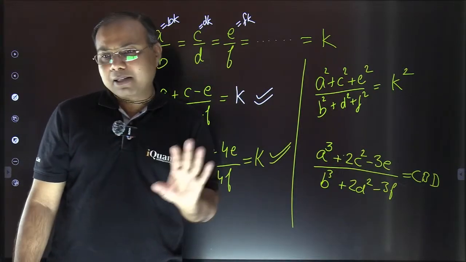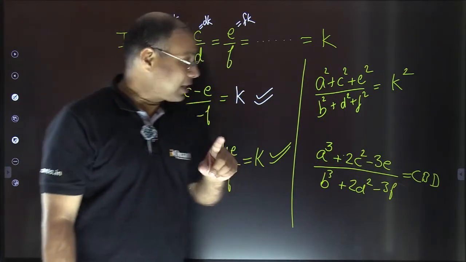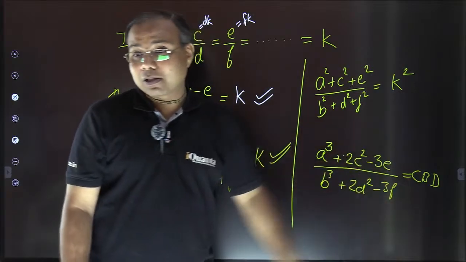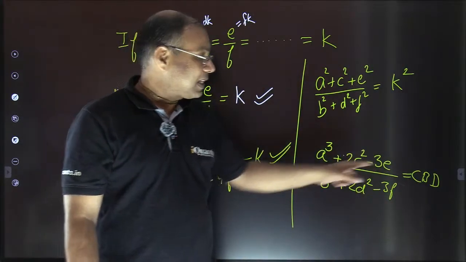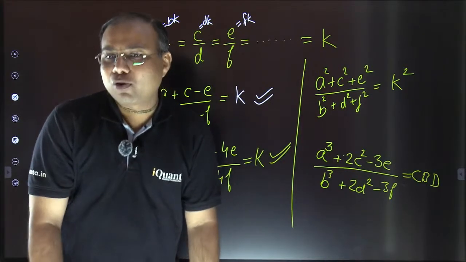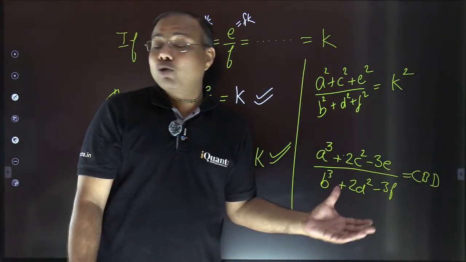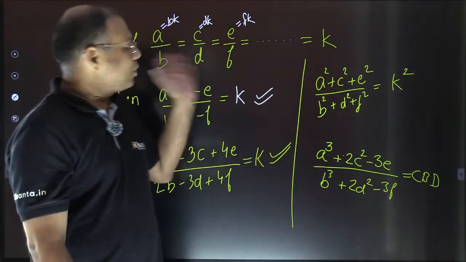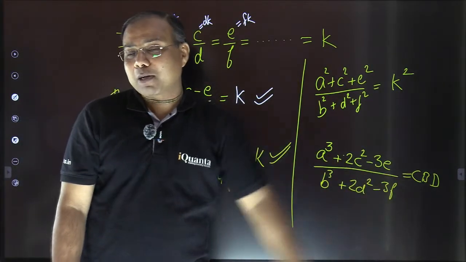I have kept this thing same. But what is the difference here? There is a difference in powers. So because of the difference in powers, the answer here is cannot be determined, right? So certainly if you get another question like this, then you don't need to verify it. You know it already. It is cannot be determined.